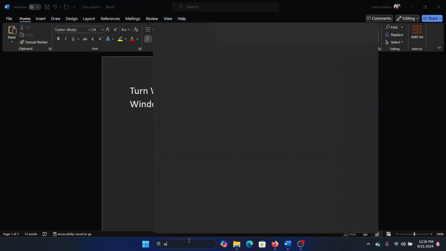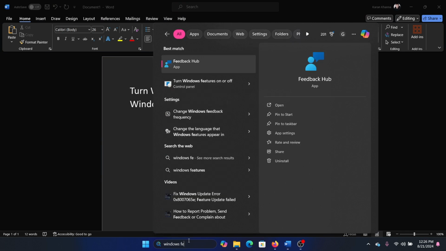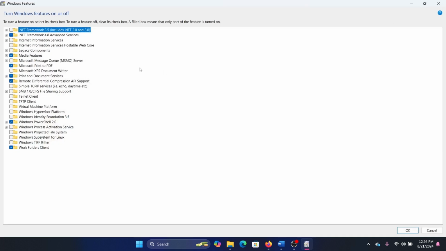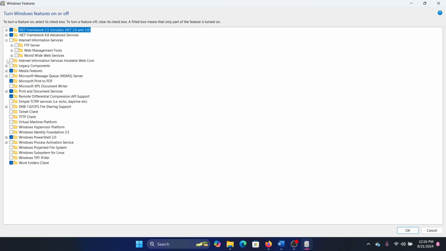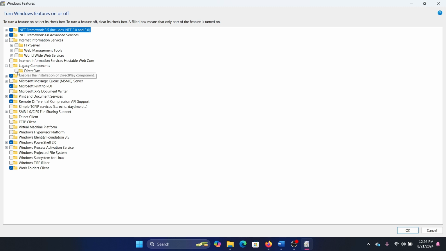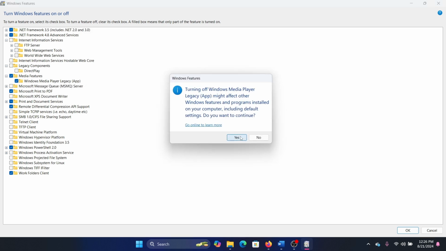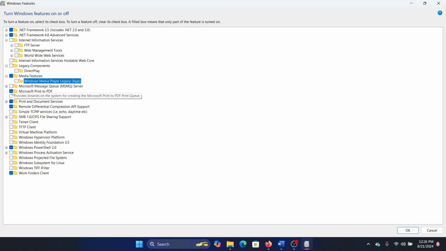To access them, search for Windows features and click on Turn Windows features on or off. Now, there are a lot of Windows features like the .NET Framework, which is usually disabled by default. Then we have Internet Information Services. And after that, we have legacy components like DirectPlay, which have been phased out, but you can use them. There are also a few media features like the Media Player app. You can remove it from here if you want to. I don't need it, so that is why I would prefer to remove it.